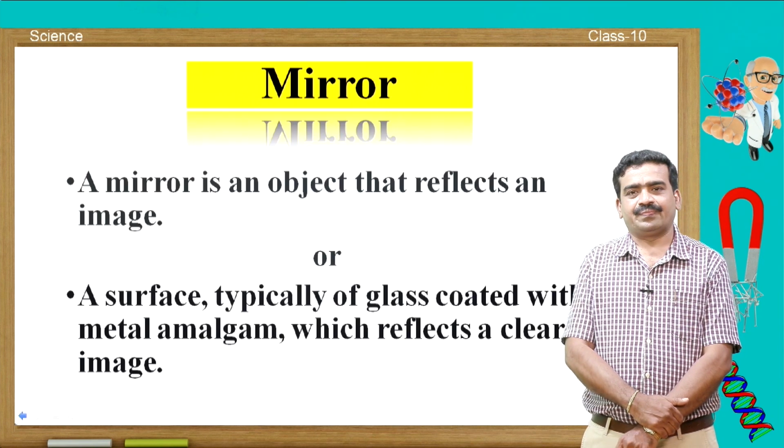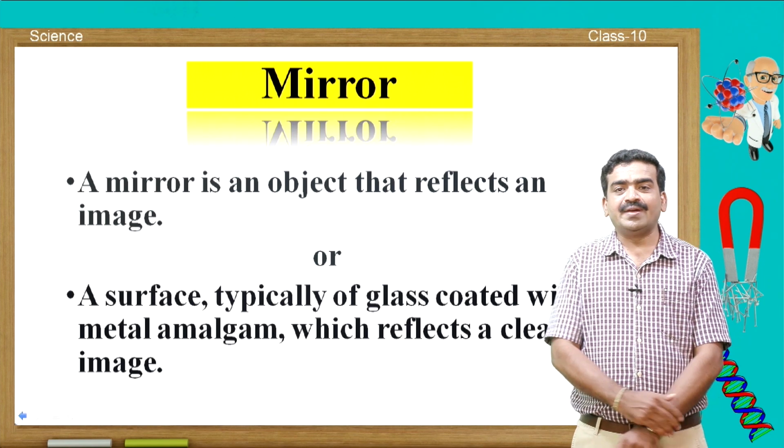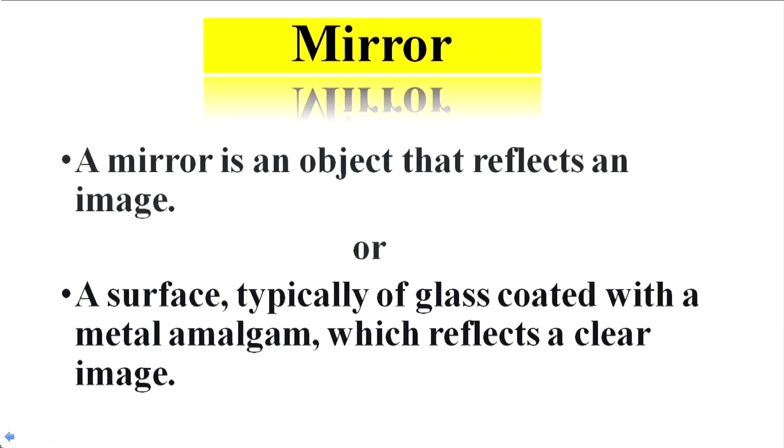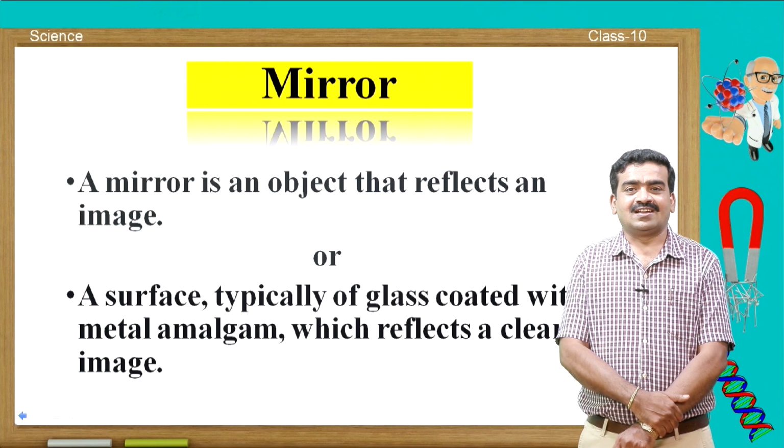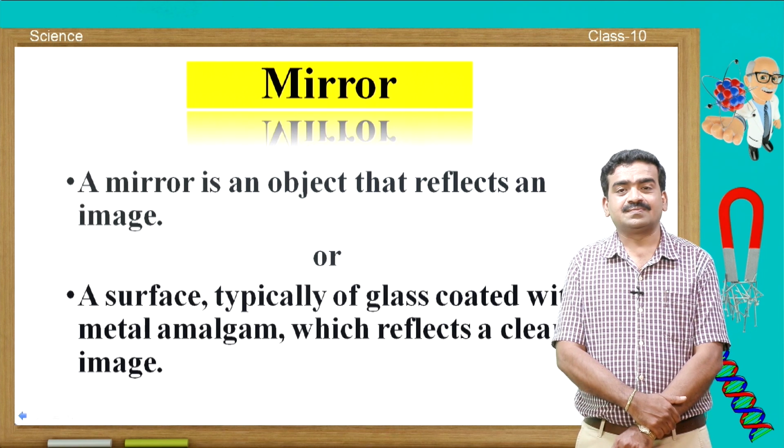My dear student, as you all know, a mirror is an object which reflects the image, or a surface typically of glass coated with a metal amalgam which reflects a clear image. Whatever ray of light falls on the mirror gets reflected from the mirror. So, we use mirrors in our daily life for different activities. Let us learn more about the mirror.